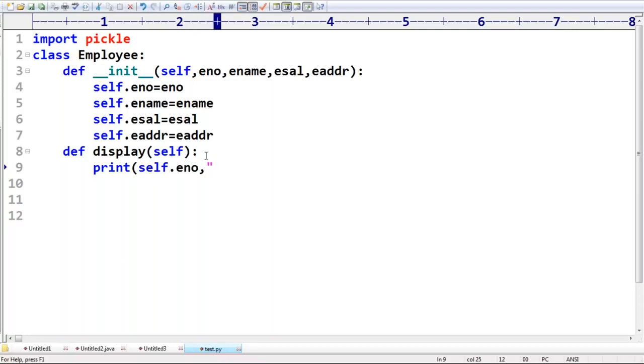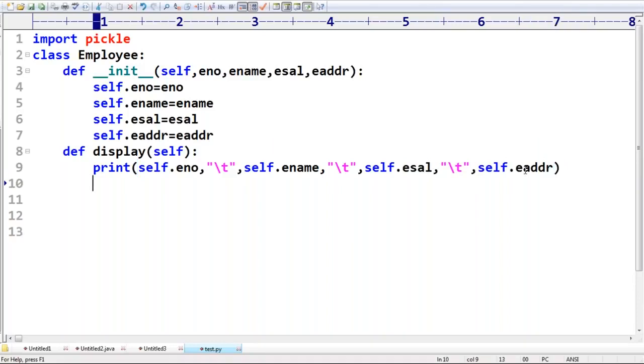Next one after that, \t. What is the meaning of \t? Tab. Then self.ename, comma, \t, then self.esal, comma, \t, then self.eaddress.